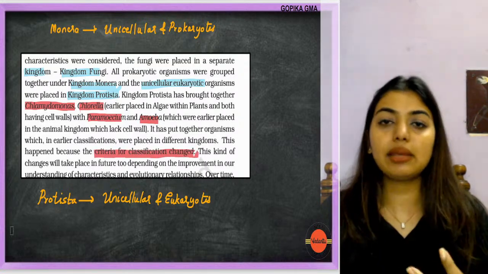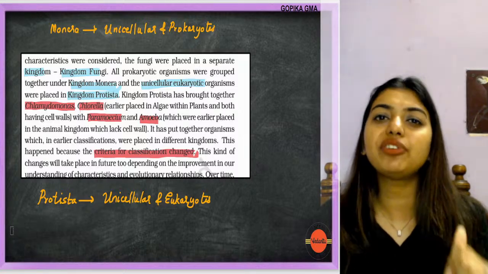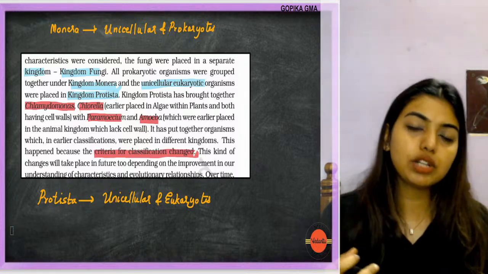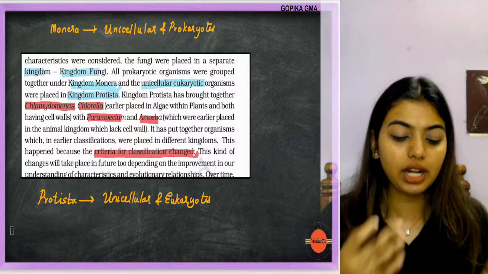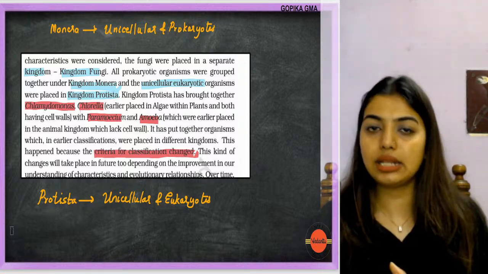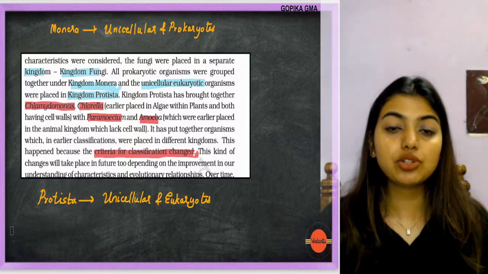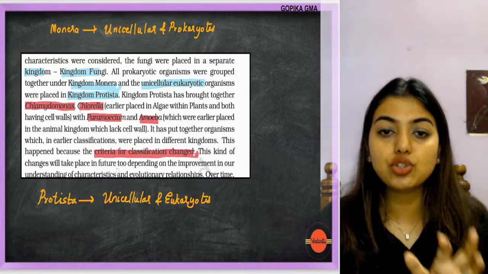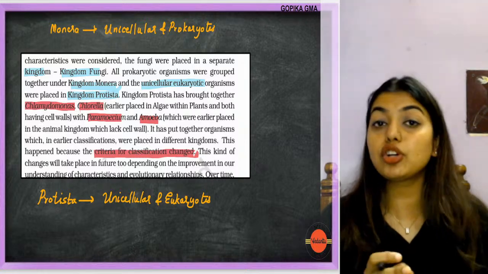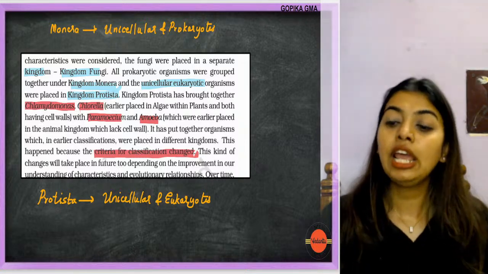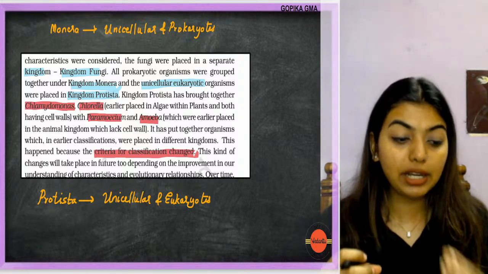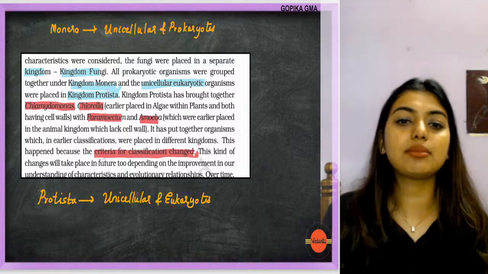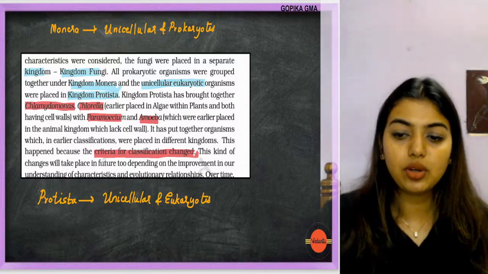As time came, classification started getting modified. Instead of doing such complicated classification, let's do one thing: whatever is unicellular prokaryote, let's put into Monera; whatever is unicellular eukaryote, let us put into Protista. This way a lot of confusion won't come. Such changes will take place in the future too. Because you're studying this does not mean this is the end of it. In future also such changes can come, and if they feel an organism does not make sense where it is placed, then it can be shifted. Is this clear so far? Okay, so far good.